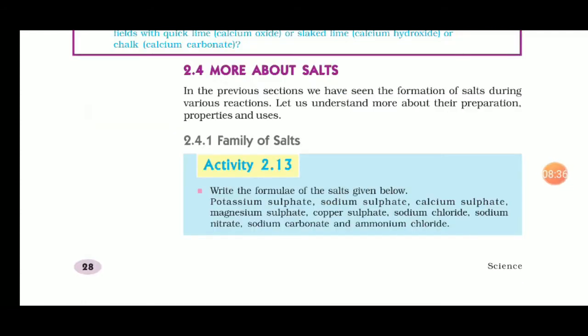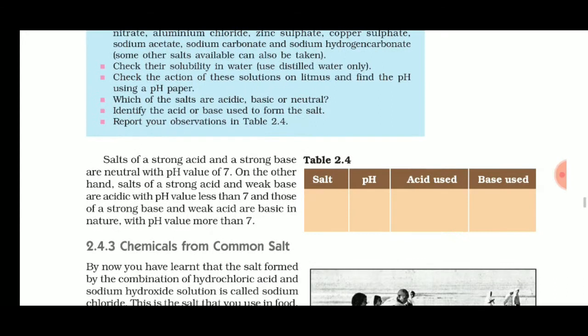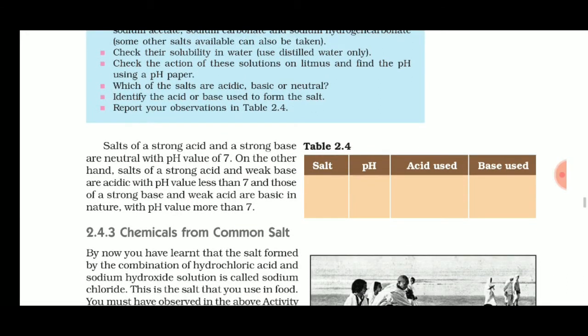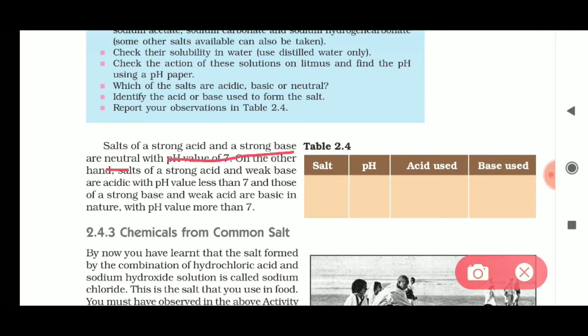Now we will study about salts. Up to now we have studied only acids and bases, their characteristics and the importance of pH. Now we are going to see the final topic of the chapter, that is salts. In that family there are so many salts, and the important thing is the pH of salts. Students, please underline this small paragraph, very important from the exam point of view: salt of strong acid and strong base is neutral with a pH value of 7.